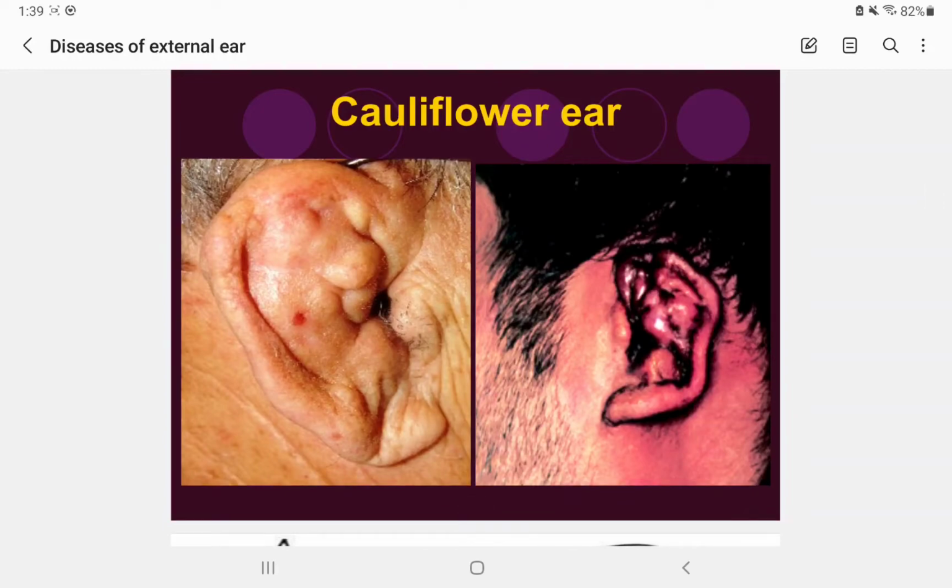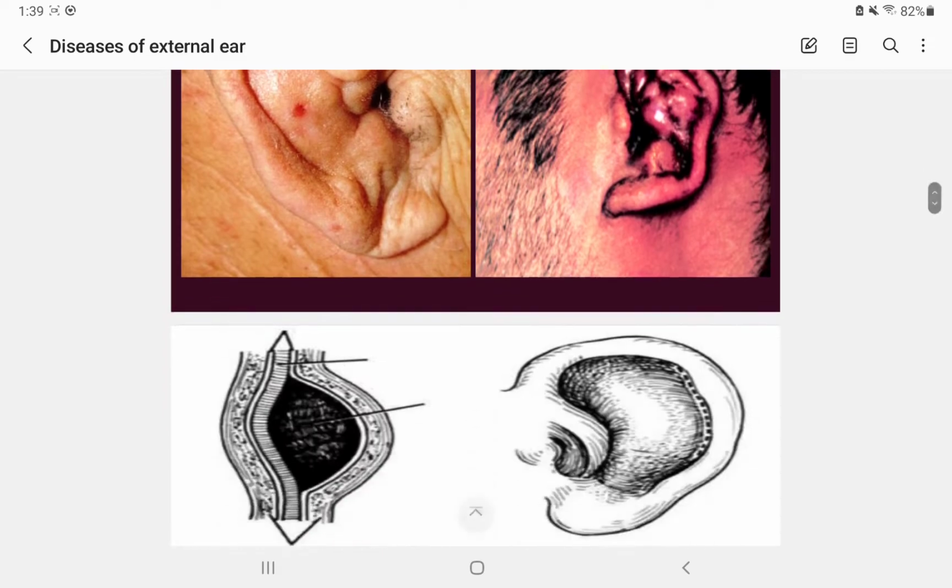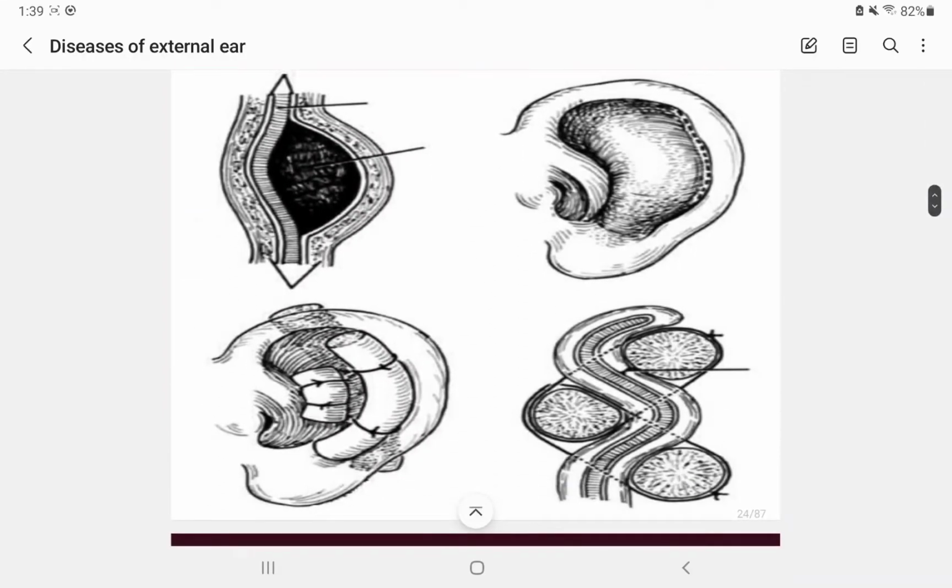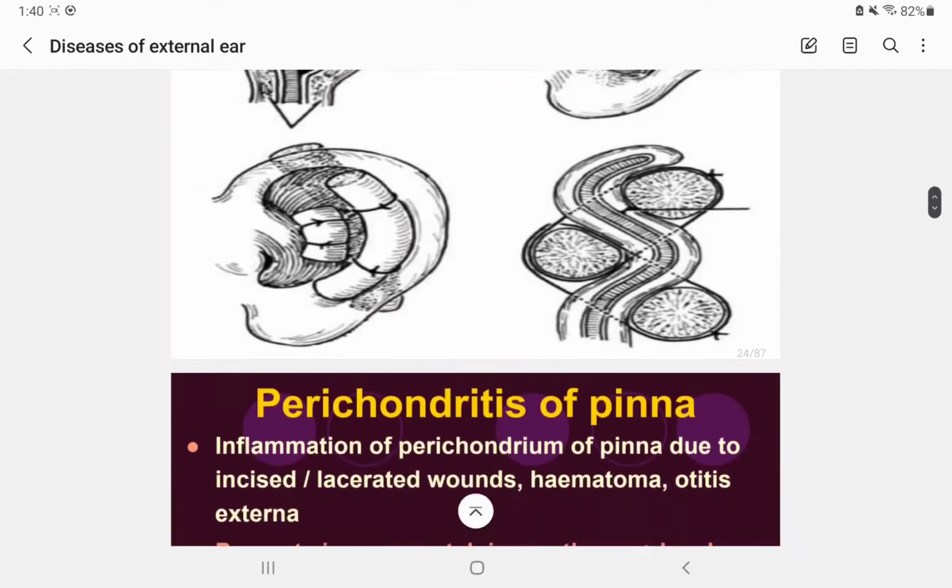So how could we have prevented the cauliflower ear? We should have done incision and drainage, systemic antibiotic, and pressure drainage. All right, that's it. So yeah, look at here, it's all how it is treated.